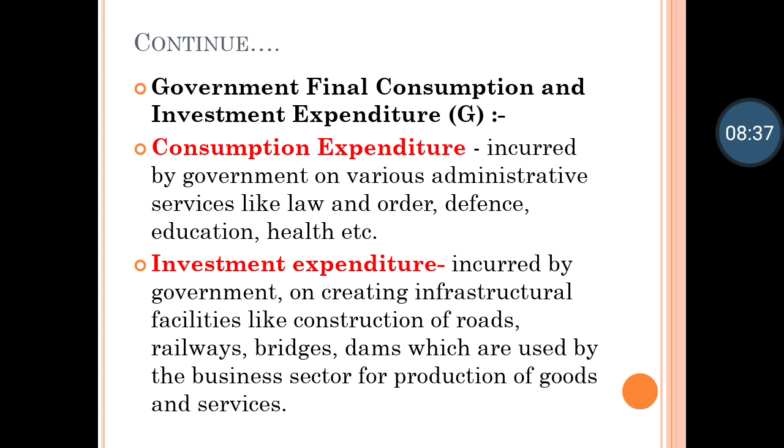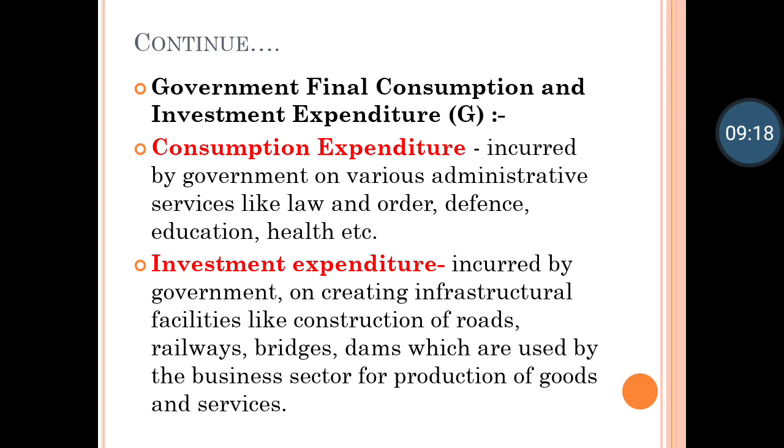Why investment? Because the government is spending. First of all, expenditure means spending. The government is spending to build roads. Finally, when roads are built, when water facility is there, when electricity facility is there, what will happen? Then a company can start its production, and in return the company will give profit in terms of money, so that profit will go to the government. This is the reason it is called investment expenditure. So when you write G, G includes both types of expenditure, that is government consumption expenditure and government investment expenditure.